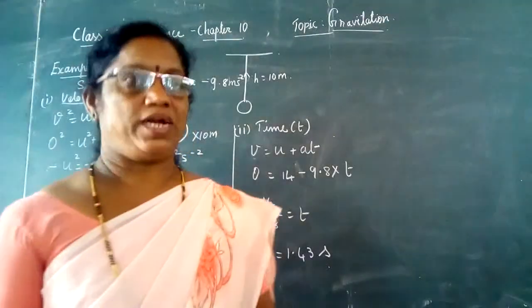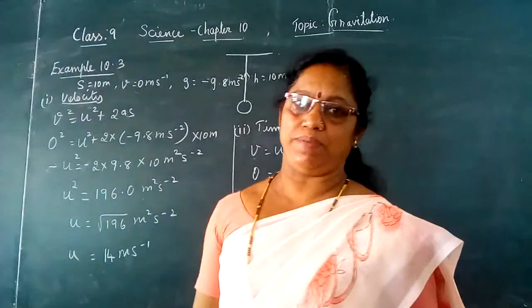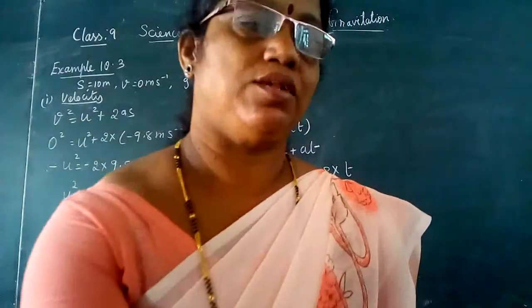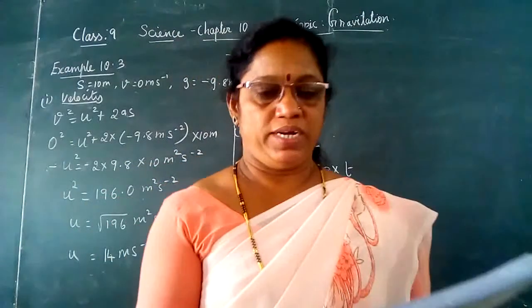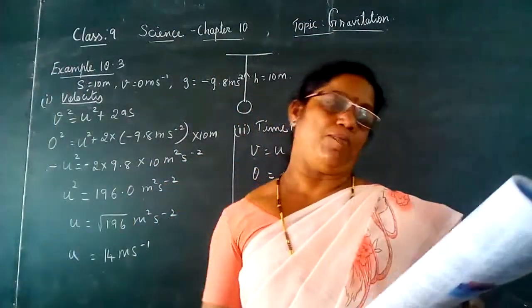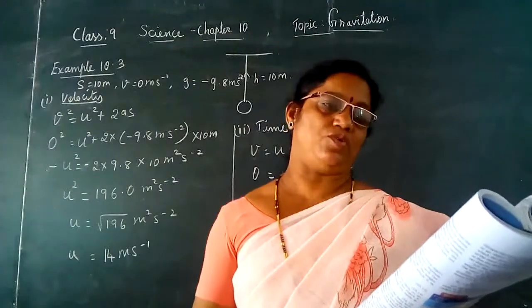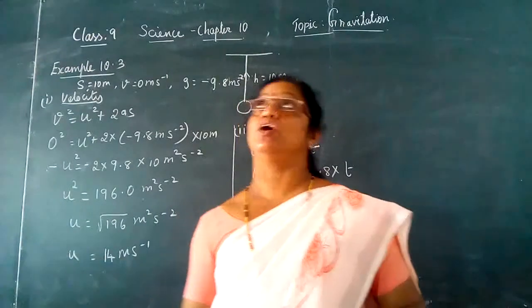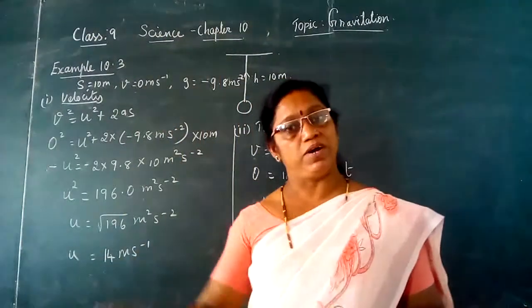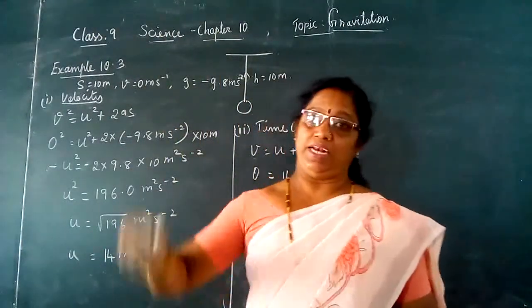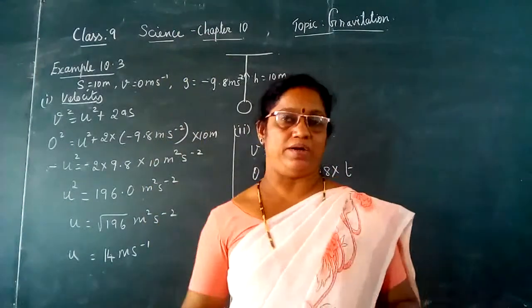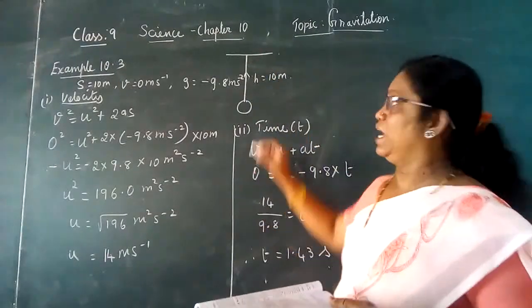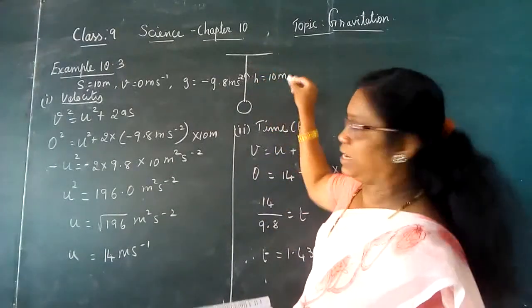Okay students, now let us solve the next example sum, that is 10.3. In this question, an object is thrown vertically upwards and rises to a height of 10 meter. Imagine you have an object and you are throwing it vertically in the upward direction and it reaches a height of 10 meter.